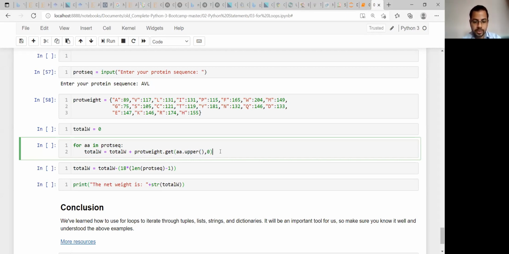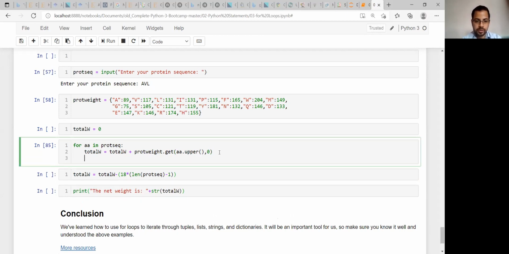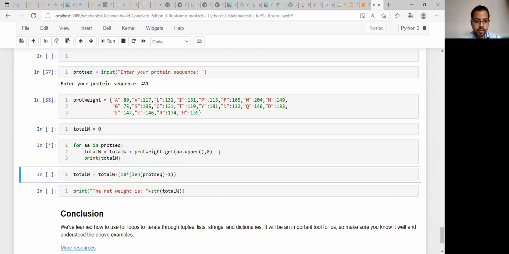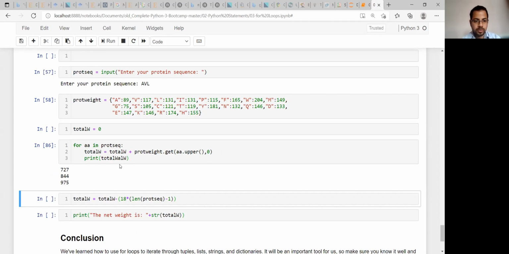Now if you run this and print this total thing, sorry, what is it printing? I have run it many times.